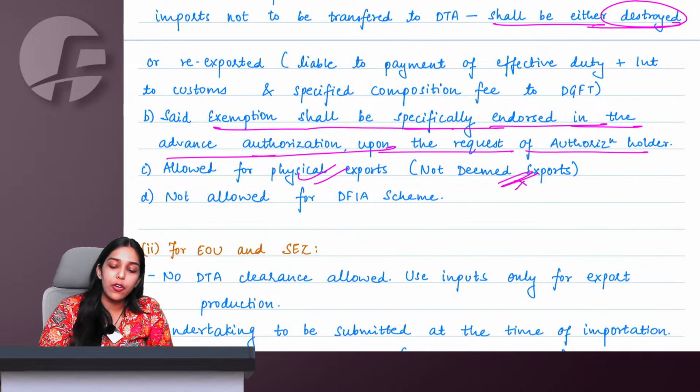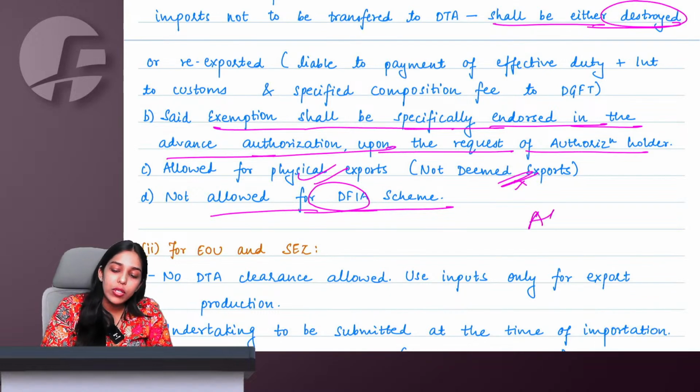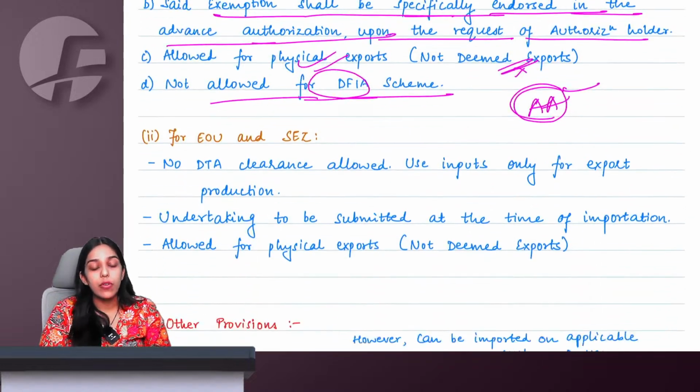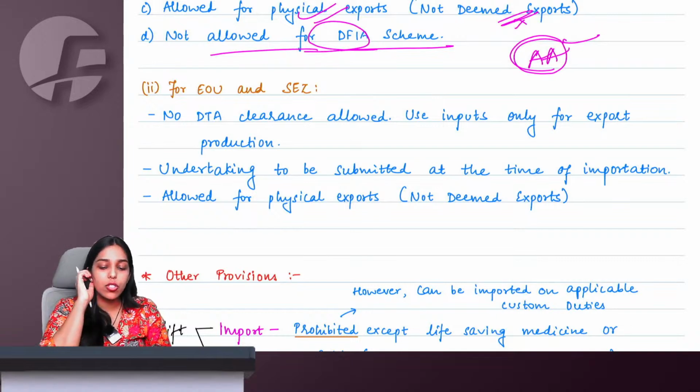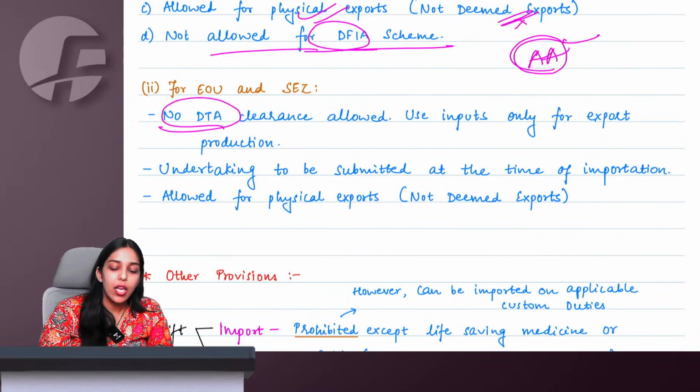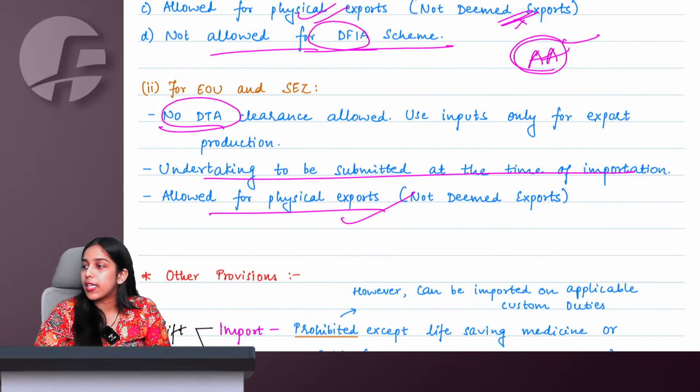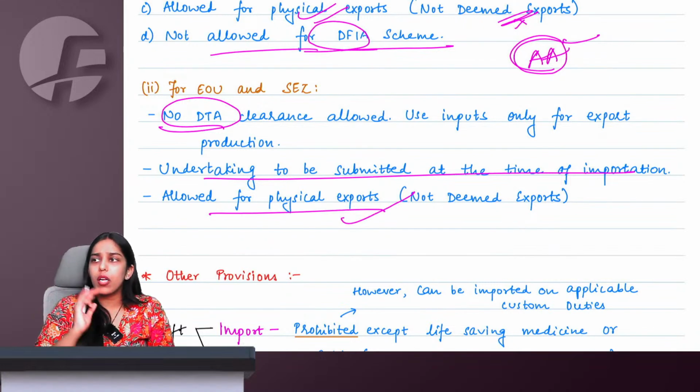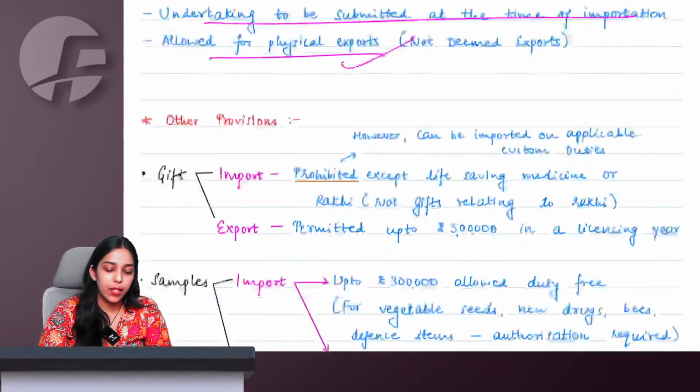Therefore, of course, not allowed for deemed exports also, not allowed for DFIA scheme, allowed only and only for advance authorization. For EOU SEZ also, you cannot domestically clear, you will have to submit an undertaking at the time of import, and only allowed for physical export. No deemed exports allowed. Got it?